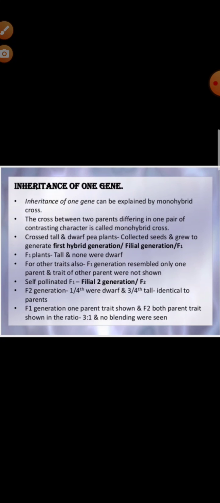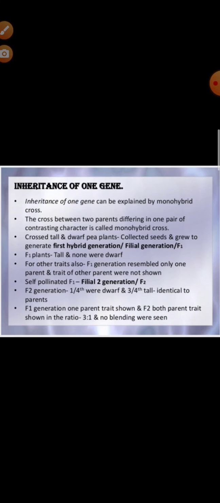Now, inheritance of one gene. By the process of monohybrid cross, the inheritance of one gene can be easily explained. The cross between two parents that differ in one pair of contrasting characters is known as a monohybrid cross, you know this very well. Mendel crossed tall and dwarf pea plants, collected seeds and grew them to generate the first hybrid generation, or first filial generation, known as the F1 generation. For other traits also, the F1 generation resembled only one parent and the trait of the other parent was not seen.